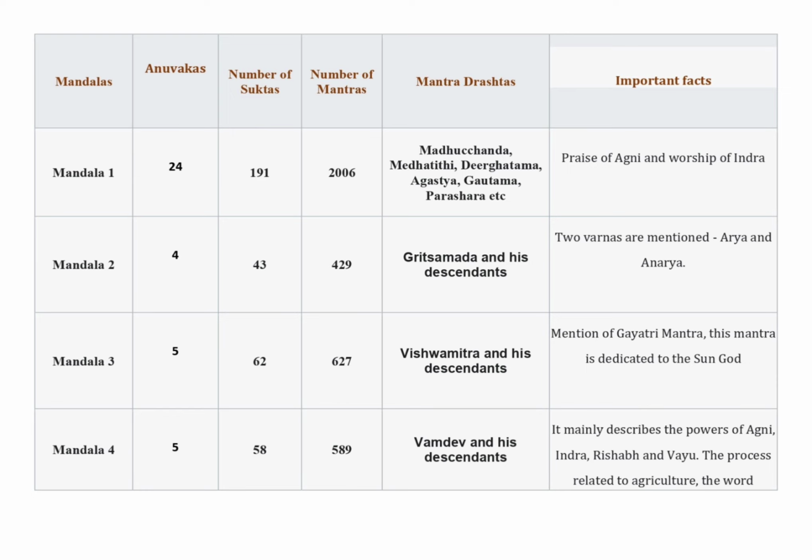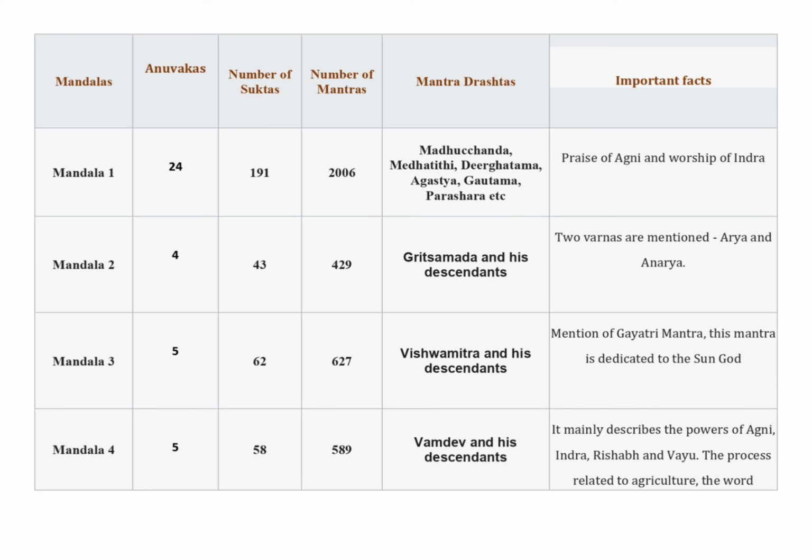Mandal 3: there are 5 anuvaks, 62 suktas, 627 mantras. Mantradrashta rishis of this mandal are Vishwamitra and his descendants. Important fact of this mandal is the mention of the Gayatri mantra. This mantra is dedicated to the sun god.